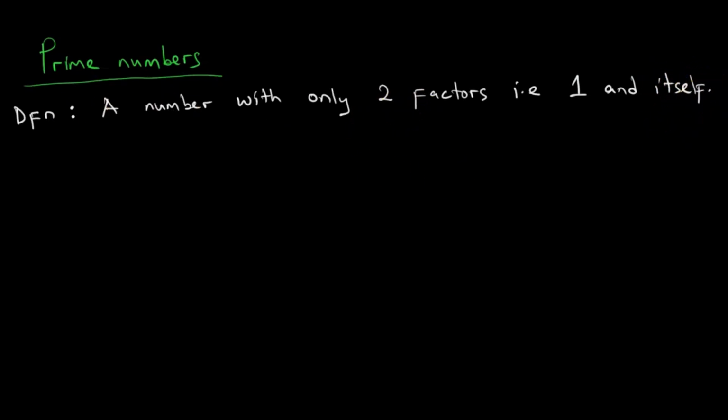If you remember, we defined factors as numbers dividing into another number without leaving a remainder. So if a number has two factors, 1 and itself, that number is called a prime number. So if we want to list prime numbers, we are going to list them like this.